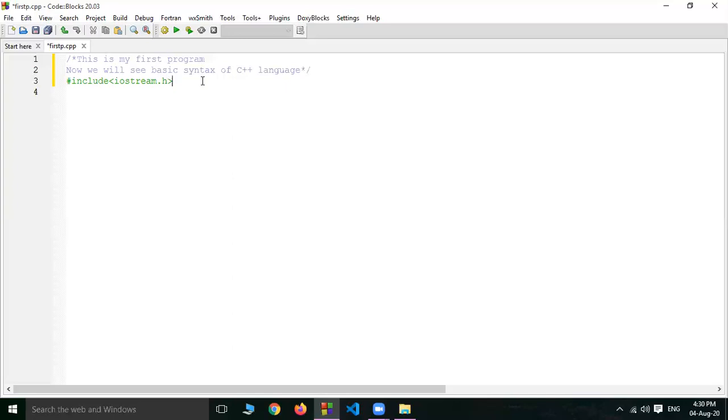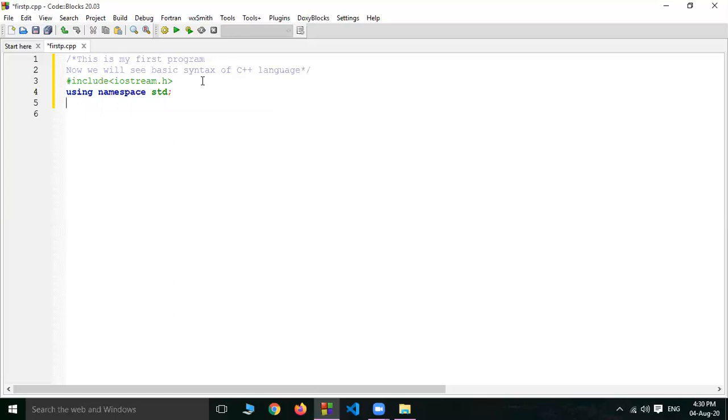Then I want to use cout and cin, so that cout and cin are available in the namespace std. So you write using namespace std. Give a semicolon here.